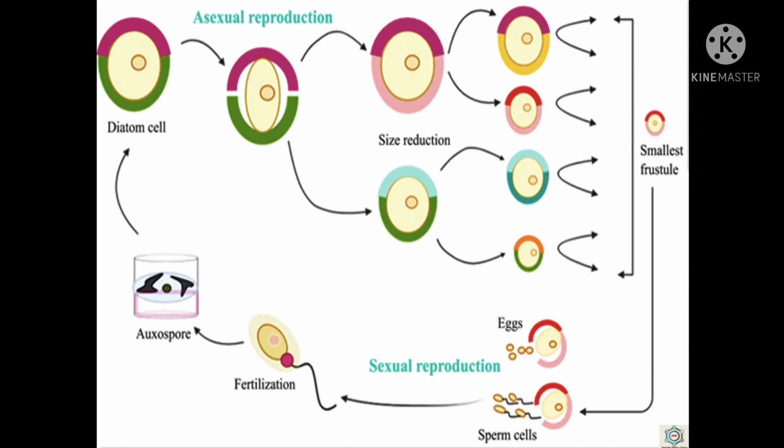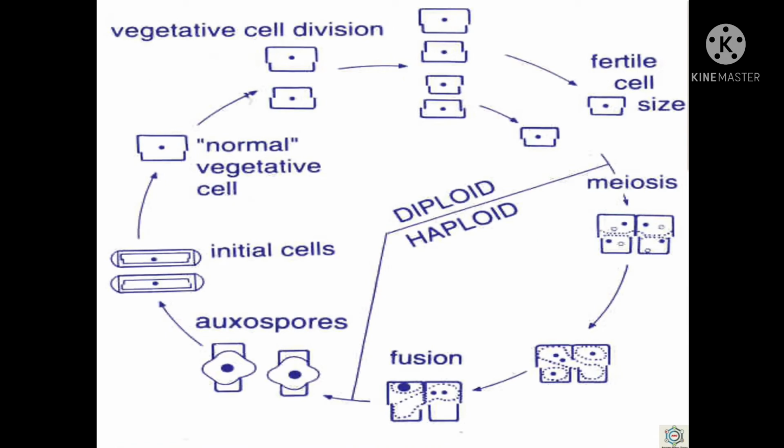Sexual reproduction here takes place by the fusion of gametes. Here you can see the sexual reproduction process. Meiosis is gametic, that is, it takes place during the formation of gametes. The diploid nucleus of the parent cell divides by meiosis into 2 or 4 daughter nuclei. Out of 4 haploid daughter nuclei, only 1 or 2 survive and the rest degenerate. Thus, they produce only 1 or 2 gametes. The gametes may come out by amoeboid movement and fuse externally in pairs within a mucilaginous sheath to produce a zygote. The diploid zygote is transformed into the auxospore.